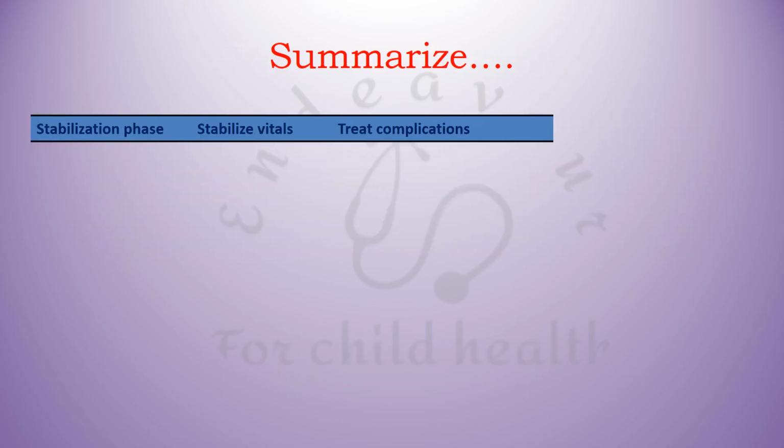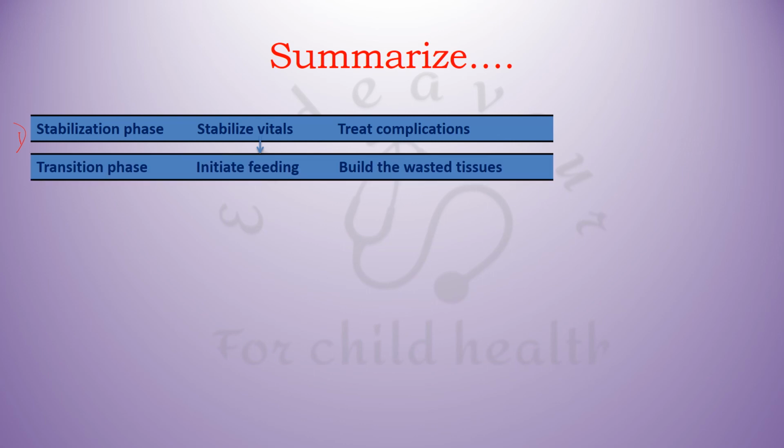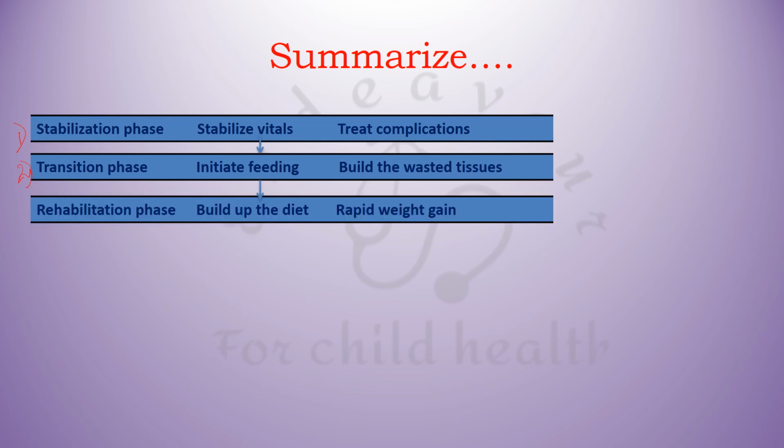So to summarize, the first phase is the phase of stabilization in which we stabilize the vitals and treat the complications. The second phase is the phase of transition in which we initiate feeding and build the wasted tissues. And the third phase of management of SAM is the rehabilitation phase in which we build up the diet and promote rapid weight gain. Ultimately, we discharge the patient and keep the patient in follow-up.